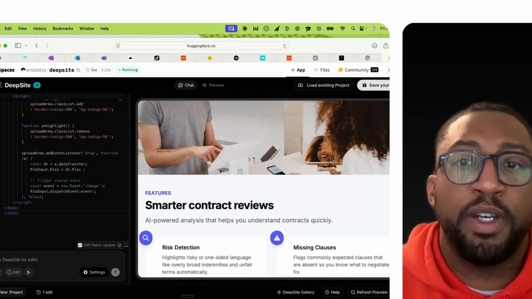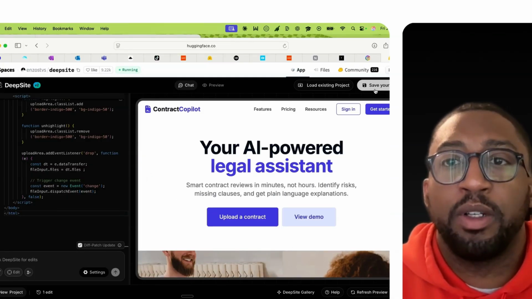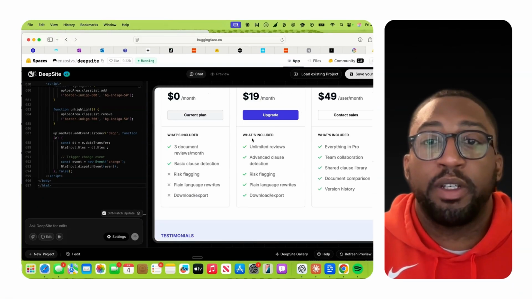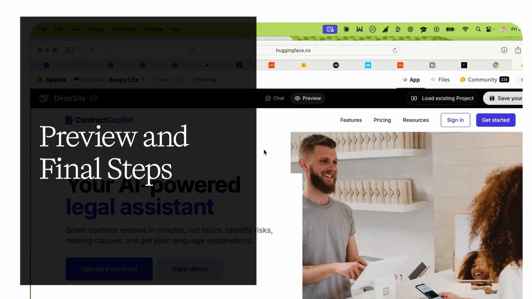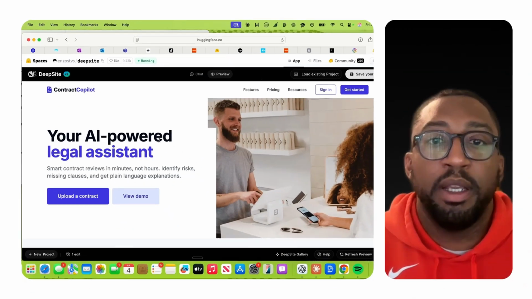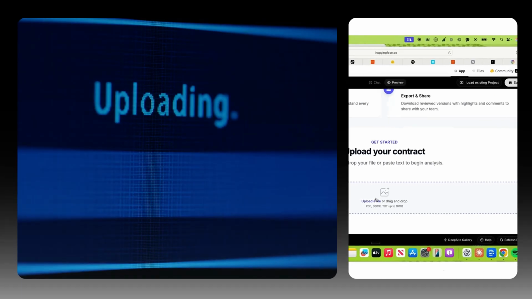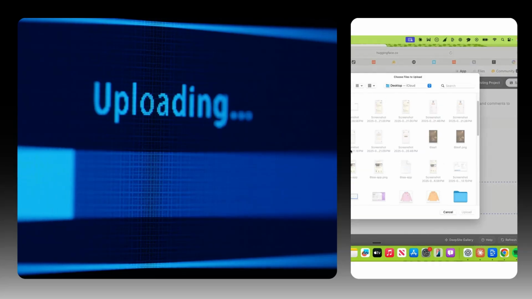But as you can see, this is finished. The one thing that you can do is save your project. You can load an existing one. This is just very, very simple. Click preview. There we go. So we're able to go and see here. The only thing is you're not able to click on the buttons, but this is a landing page. You're able to see what it's supposed to do.